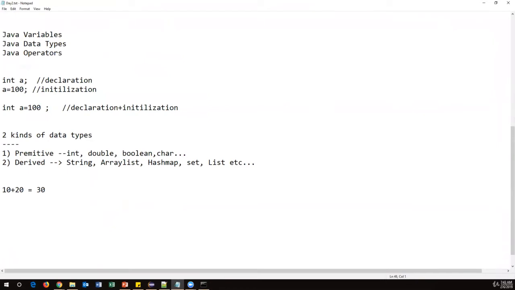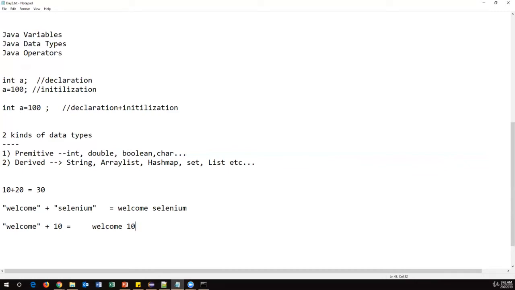When I use plus between two strings, for example, here I have welcome. This is one string. And I have another string here, welcome selenium. This is another string. When I use plus operator between two strings, this will give you concatenation. So it will give you welcome selenium. It will concatenate both of them. Suppose I use plus operator between a string and a number. For example, here I'll say welcome, and plus I'll say 10. Now what happens? It will also do the concatenation. It will print welcome 10.